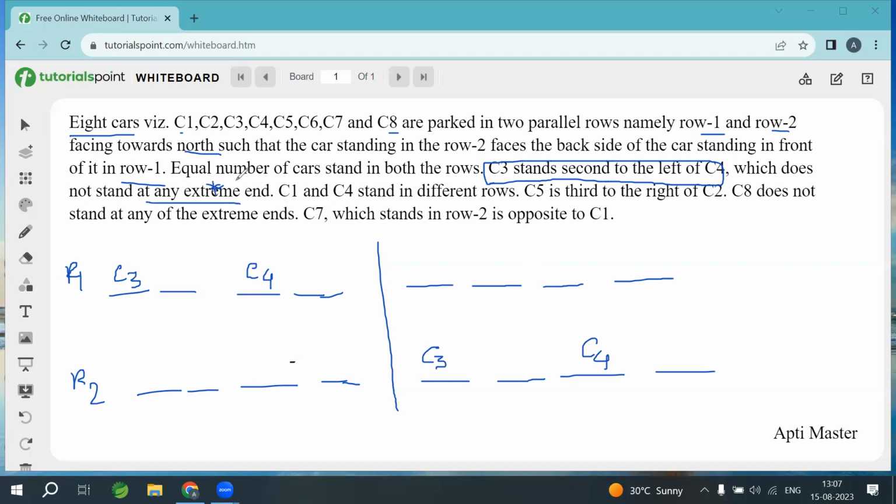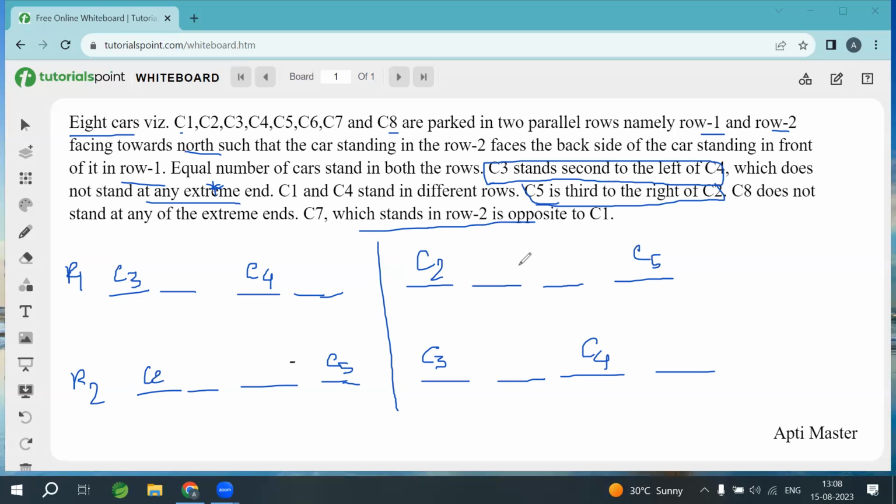Okay. Now C1 and C4 stand in different rows. C5 is third to the right of C2. So here it is not possible, or here it is not possible, where C3 and C4 are there. So if C5 is third to the right of C2, then C2 is here and C5 is here. For this case also, C2 is here and C5 is here. Clear? This is also done.